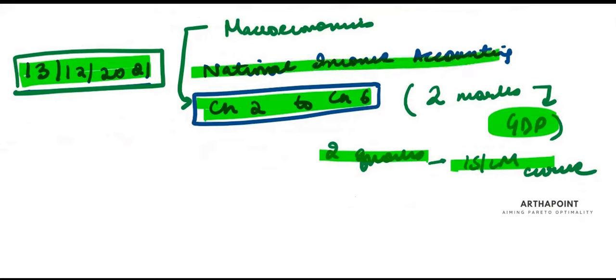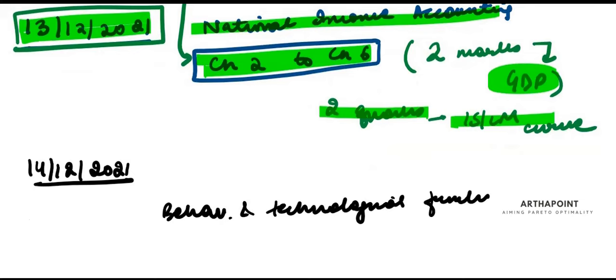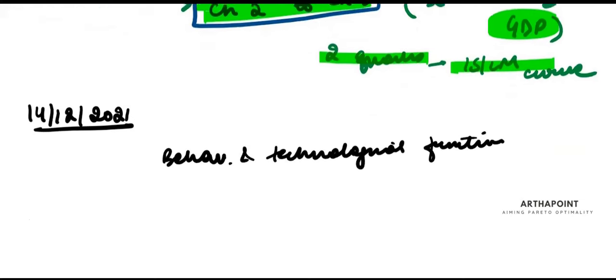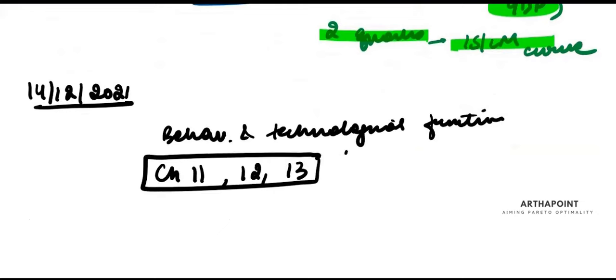Then on 14/12/2021, we will do behavioral and technological function. Now, what is this? This has to be done from chapter 11, 12, and 13 of macroeconomics folder.